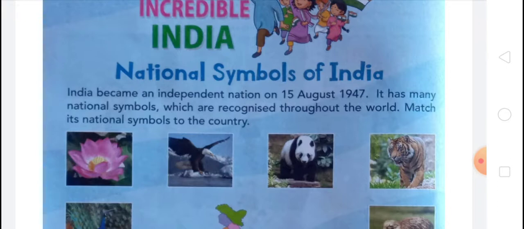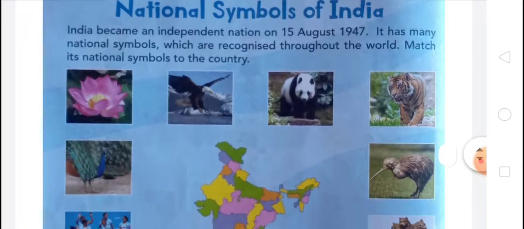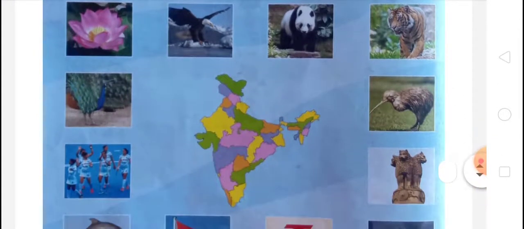National emblem. The state emblem of India is the national emblem of the Republic of India. It is an adaptation of the Lion Capital of Ashoka from 250 BCE at Sarnath, preserved in the Sarnath Museum near Varanasi. It has four lions that face four different directions, namely north, east, south, and west.